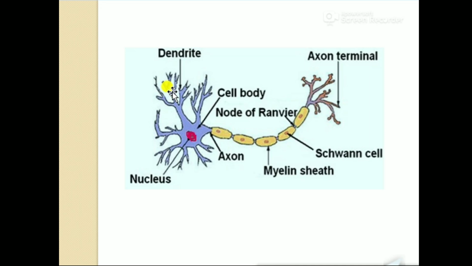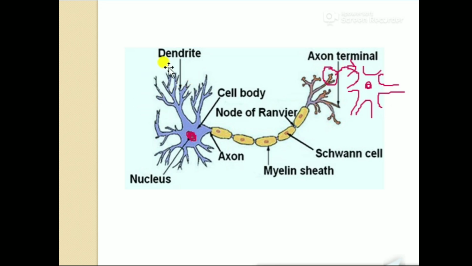We all know that neurons are arranged one by one. That means where one ends, there is the starting of another neuron, like I drew. The information coming from the axon terminal is transferred to the dendritic region. Before the dendritic region, there is an axon terminal like this, and from that axon terminal, information is carried forward to the dendritic region.